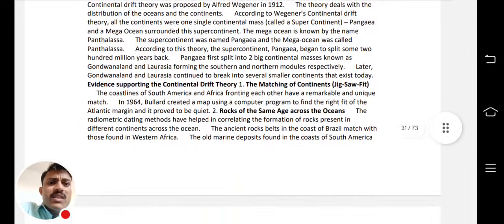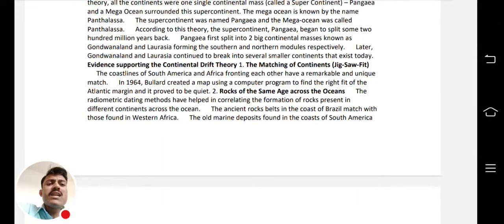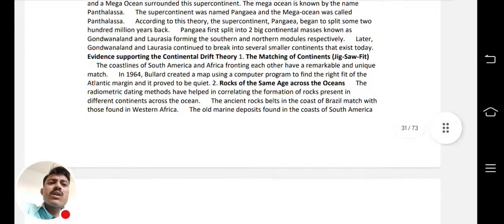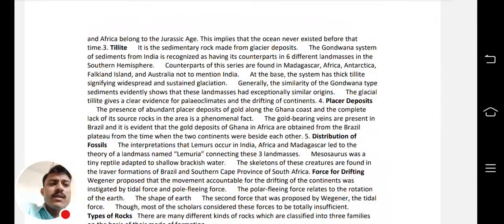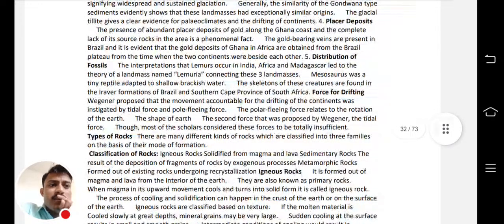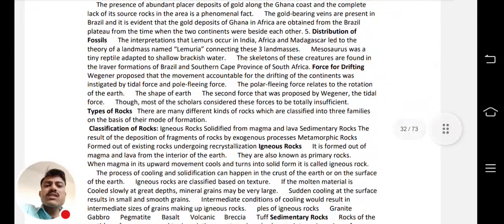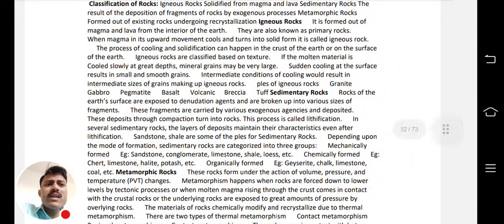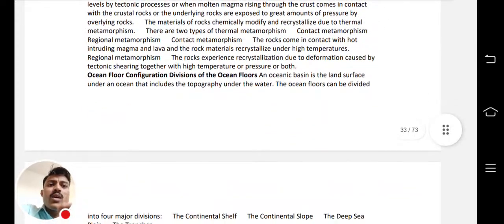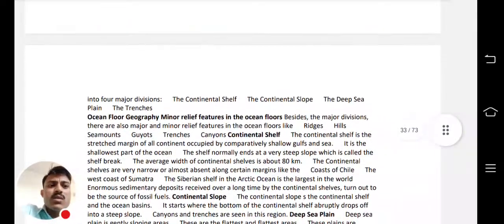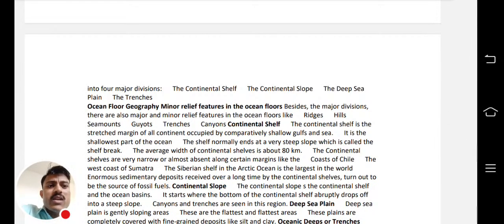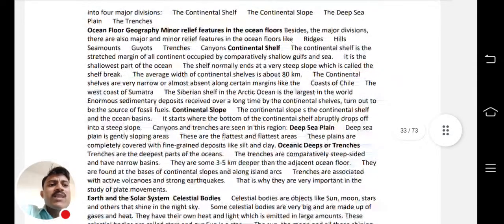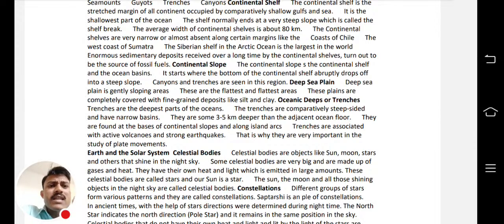Then continental drift theory, evidence supporting the continental drift theory. What is the continental drift theory and what are the evidences for this continental drift theory? Like that, every evidence, all the evidences I have numbered like that. Now the types of rocks, similar like types of soils, types of rocks also important. So we have already covered igneous rock, sedimentary rock, and metamorphic rock. So ocean floor is also covered in this. Like what is the ocean floor? Continental shelf is there, continental slope is there, deep sea plains are there, oceanic deeps and trenches are there.